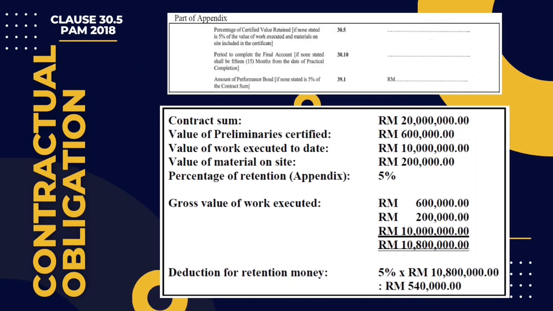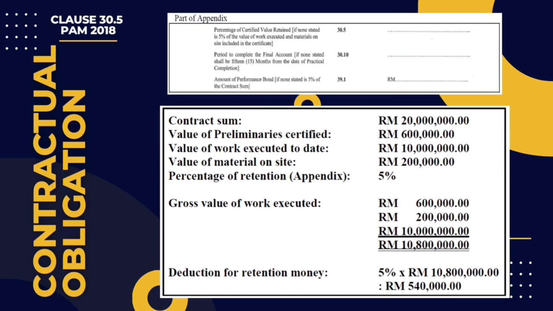Contractual obligation. According to clause 30.5 in PAM 2018, the gross value of work done and the materials delivered as ascertained in the certificate is subject to deduction for retention money. The percentage is determined by the employer and should be inserted by the employer in the appendix.